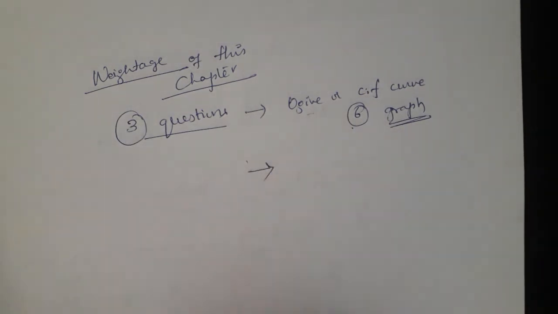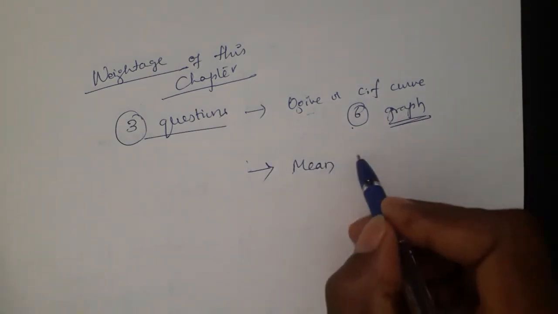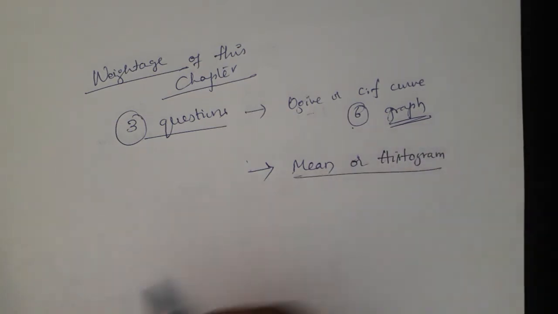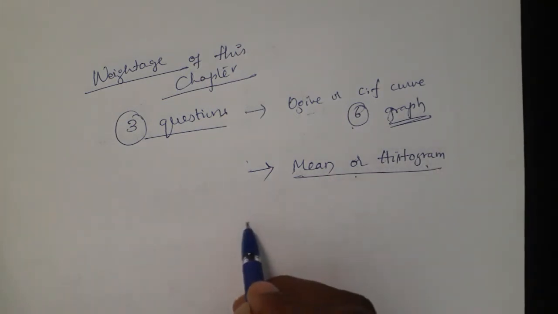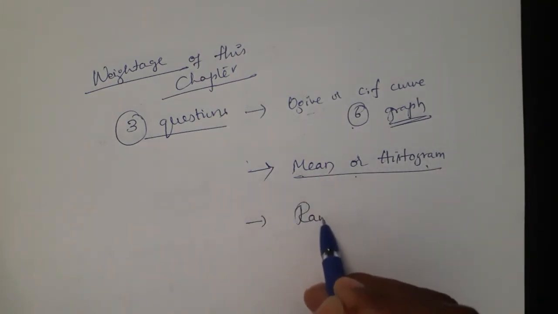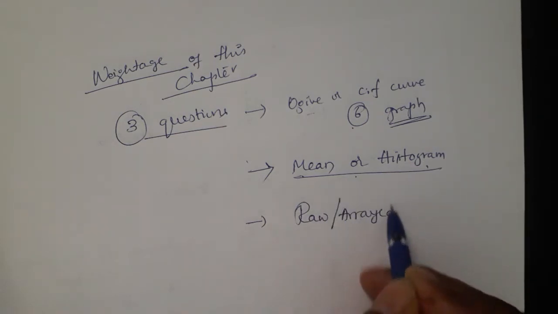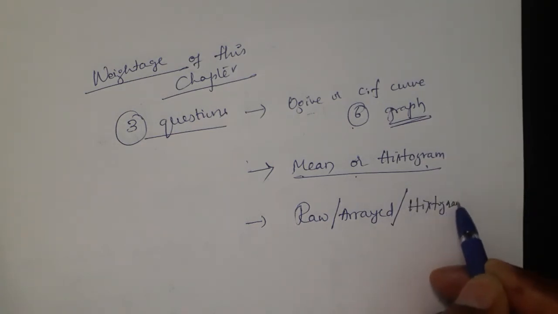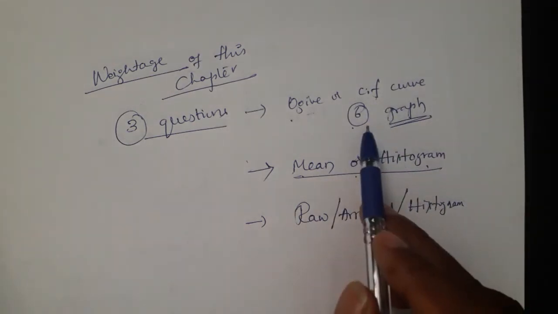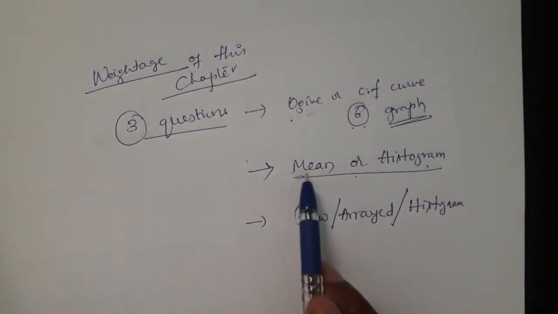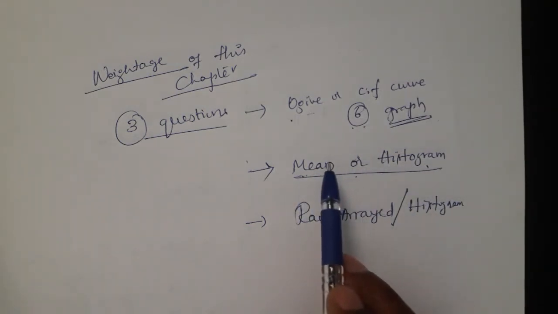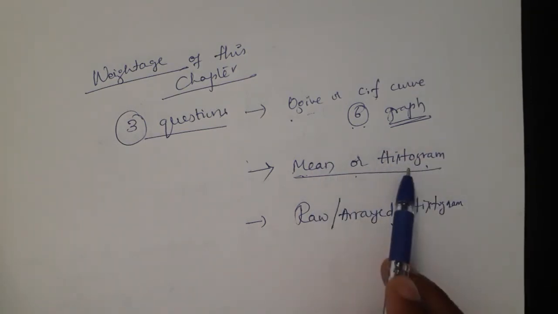And the next is from mean or from histogram. They'll ask one question from mean or histogram. Sometimes raw data or array data or histogram. Like that, they prefer the question. For the ogive, they'll give 6 marks directly, no confusion. But here, whether they are asking the question from mean or histogram, we don't know, so we have to study both. They'll give it in this section, either mean or histogram.